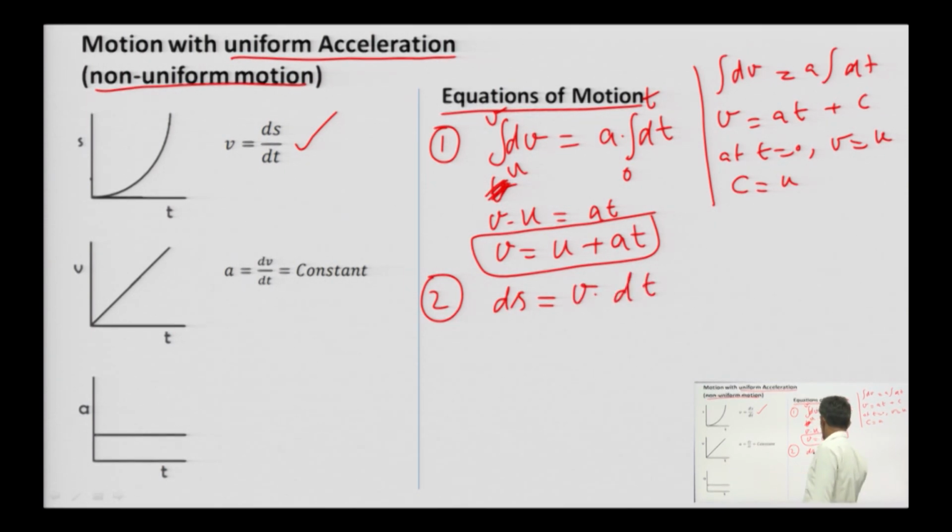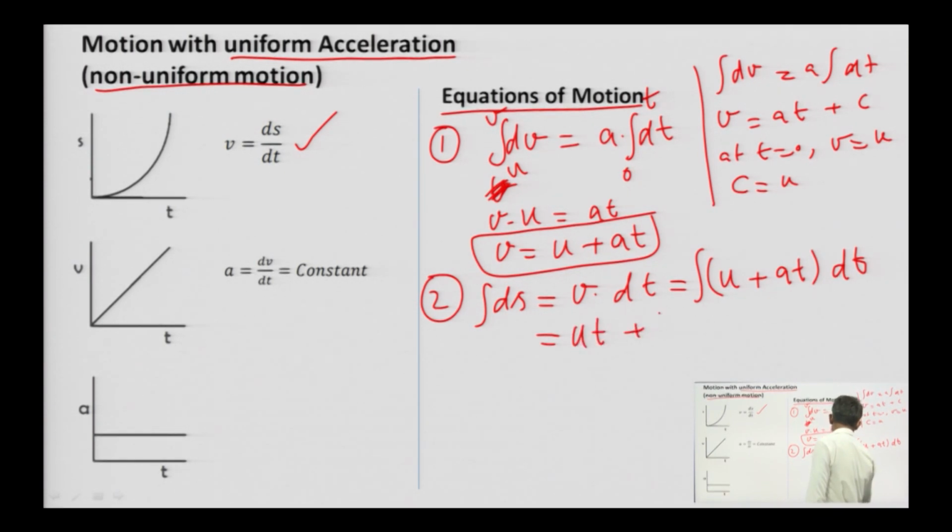V is varying, so let us put u plus a t into dt. U is the initial velocity, a is constant. So integrate it, and after integrating, what we will get? s is equal to u t plus half a t square. So this is the second equation.